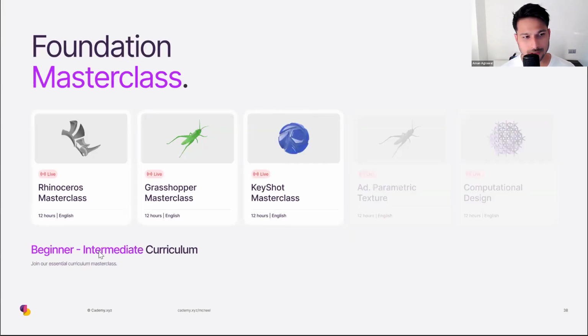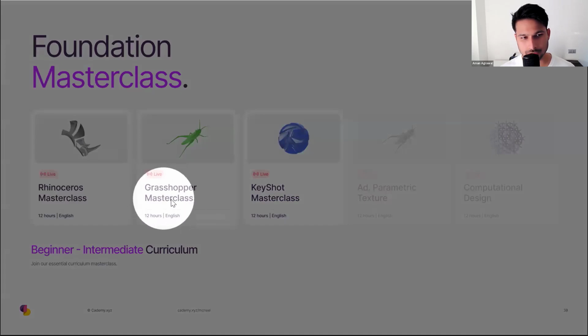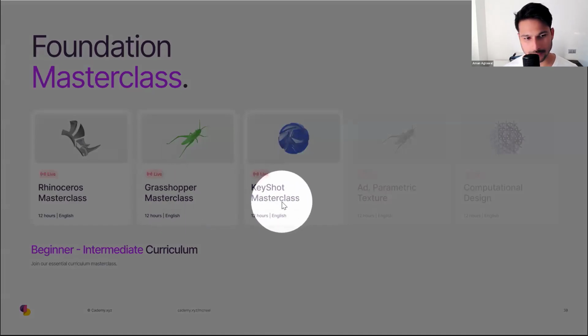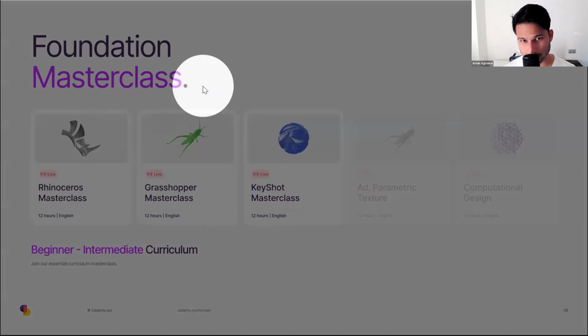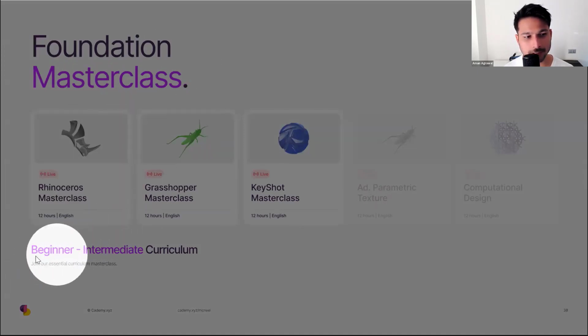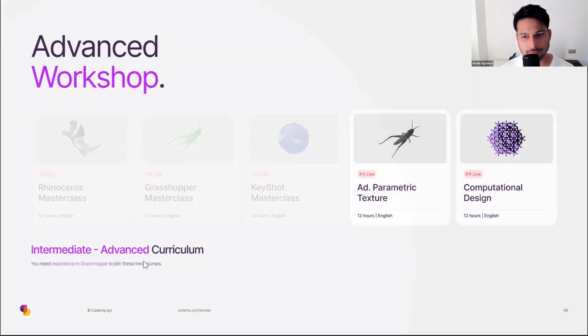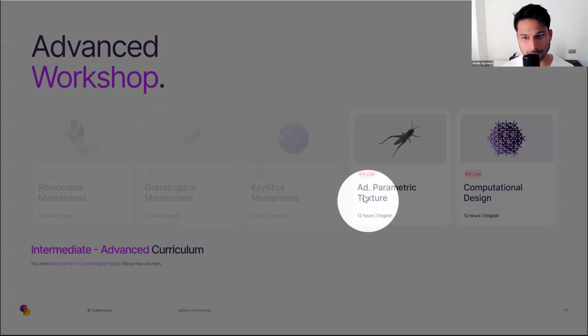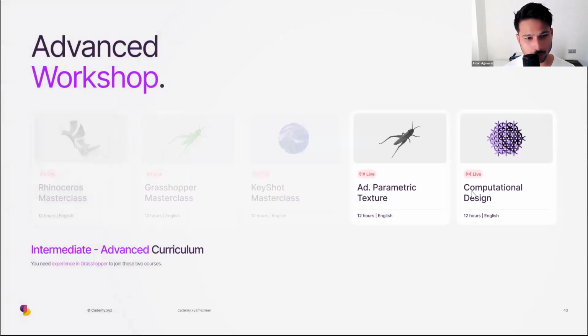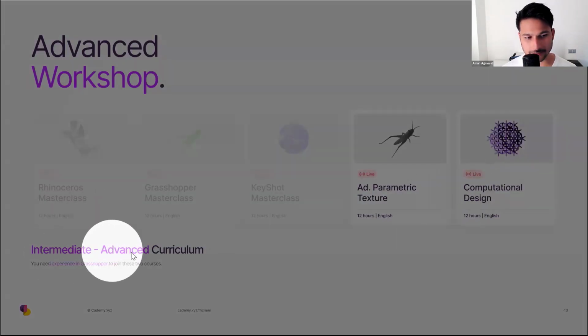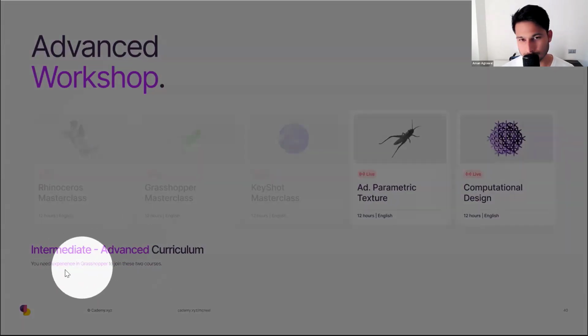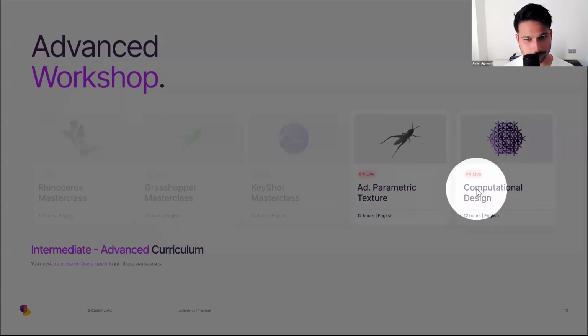Three of these courses, the Rhino Masterclass, the Grasshopper Masterclass, and the Keyshot Masterclass, are our foundation courses, ideal for beginners and intermediate users. Then we have 2 advanced workshops: the Advanced Parametric Texture course and the Computational Design workshop, ideal for intermediate and advanced users. You do need previous experience in Grasshopper to join either of these workshops.